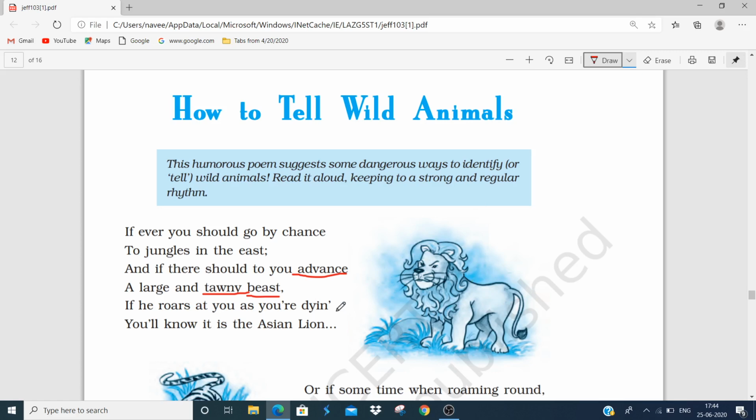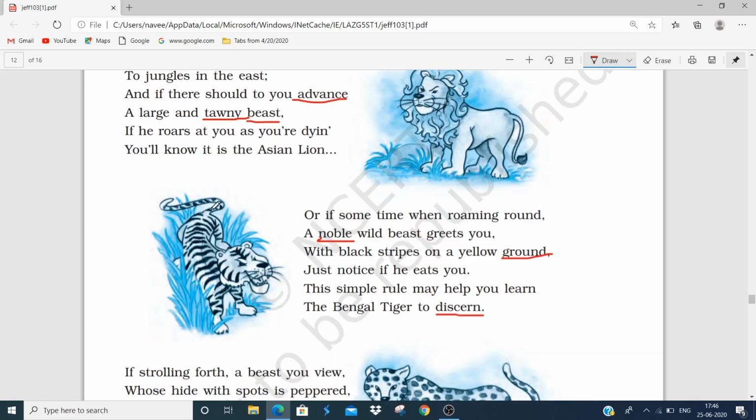Let's move to the second stanza. Now in the second stanza, students, you can see which wild animal this is. This is the Bengal tiger. Now here the poet is humorously explaining how you will identify this Bengal tiger. Or if sometime when roaming round a noble wild beast greets you with black stripes on yellow ground, just notice if he eats you. This simple rule may help you learn the Bengal tiger to discern.